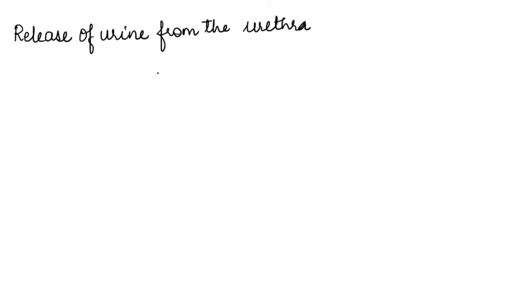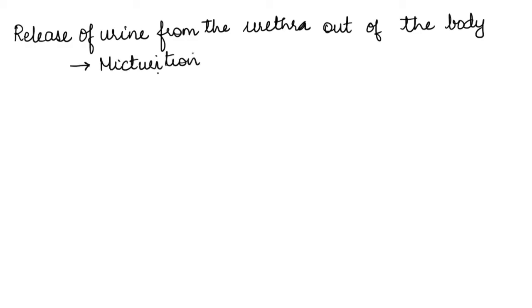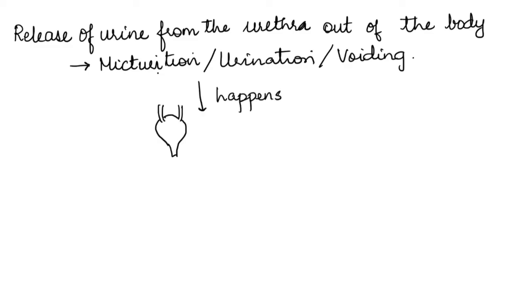So this was the mechanism by which the urine formation is regulated. Once the urine formation happens, there is the release of urine from the urethra out of the body. This process is called micturition, urination or voiding of the urine. This happens when the bladder is almost half full with urine.